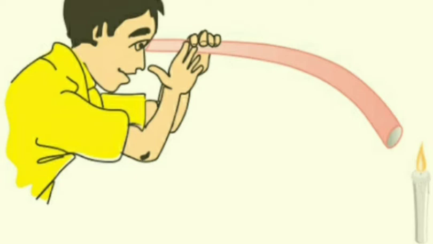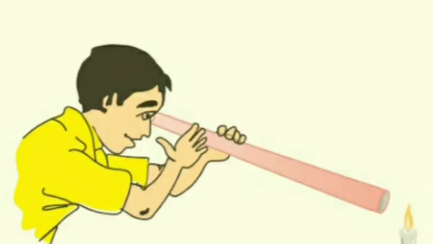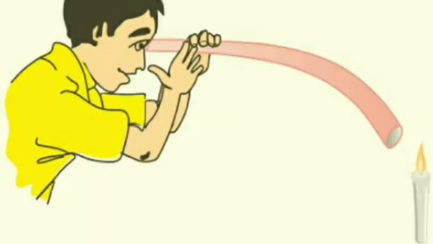Now bend the pipe as you can see in the picture and try to look again at the flame through the pipe. You will be able to see the flame through the straight pipe but not through the bent pipe.